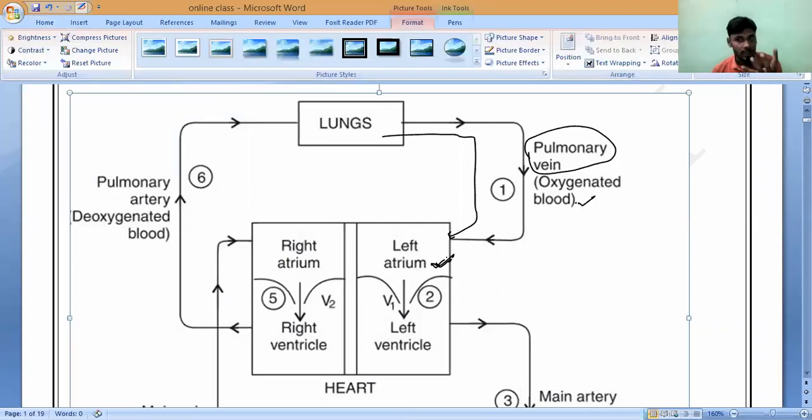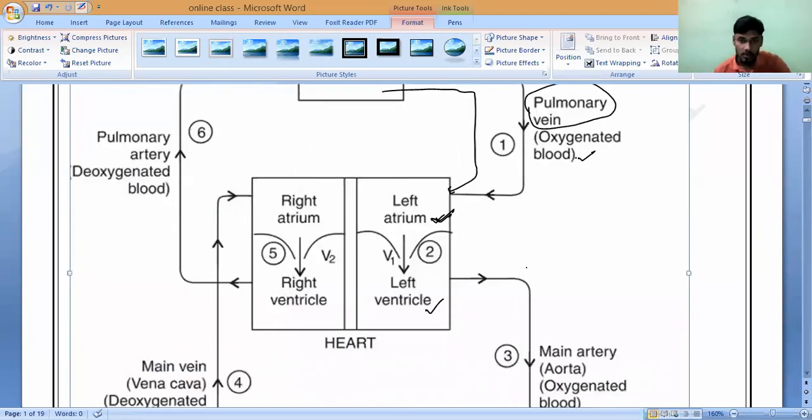when the left atrium is relaxing, the blood reaches the left atrium. Immediately the left atrium will contract. Immediately the blood will be pumped into where? It is pushed into the left ventricle. Is it yes or no? So simply I will shout. Okay. So the left ventricle. Once the blood reaches the left ventricle, again